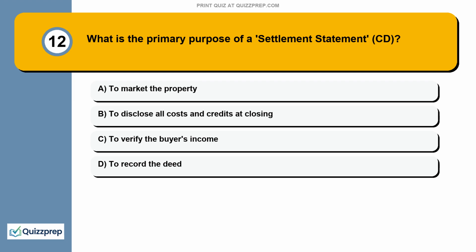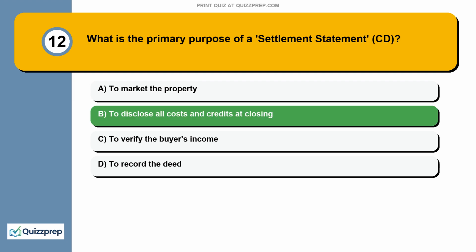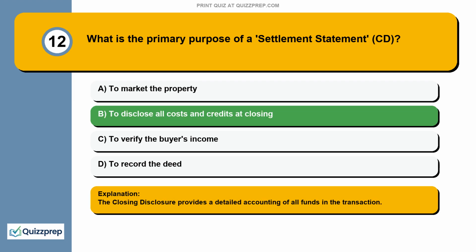Question 12. What is the primary purpose of a settlement statement, the CD? To market the property, to disclose all costs and credits at closing, to verify the buyer's income, to record the deed. The closing disclosure provides a detailed accounting of all funds in the transaction.